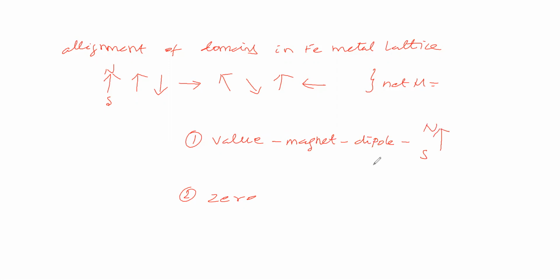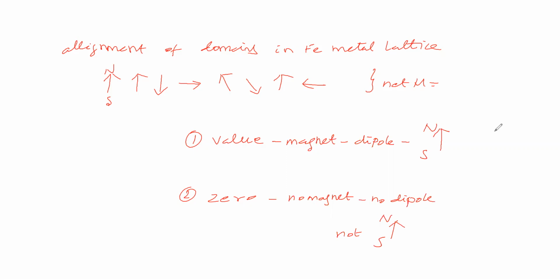If it is zero, it is not acting like a magnet. There is no dipole, so there is no south pole or north pole, and we can say the magnetic field is not there.